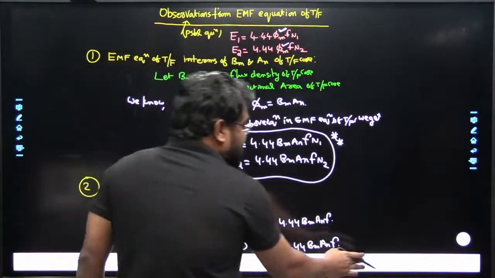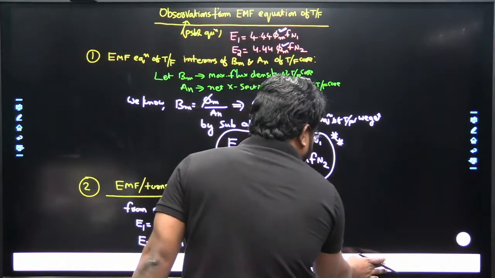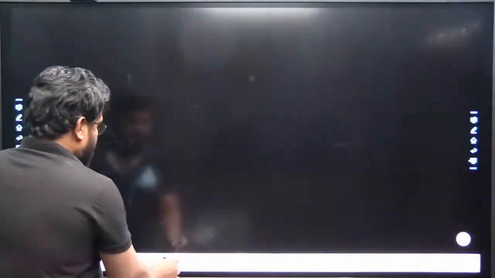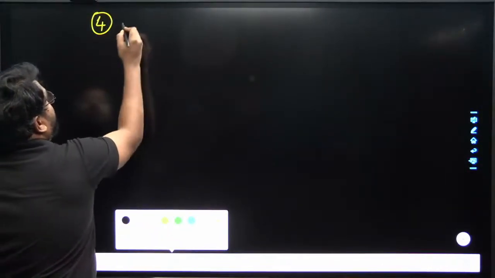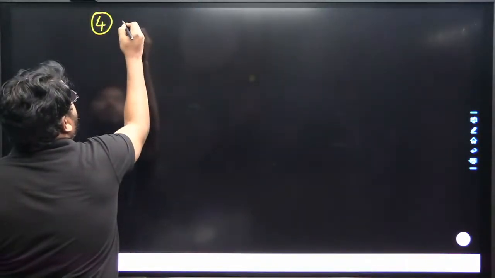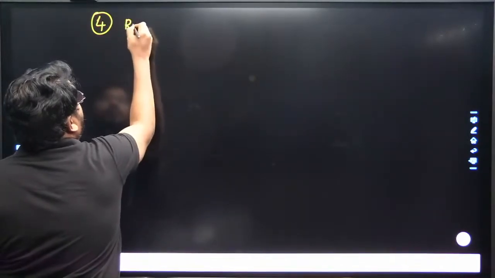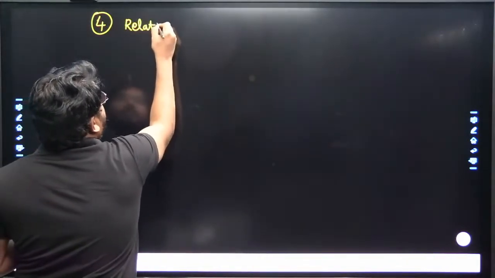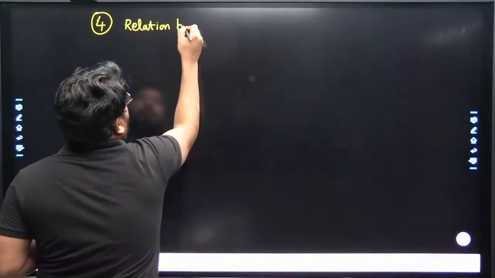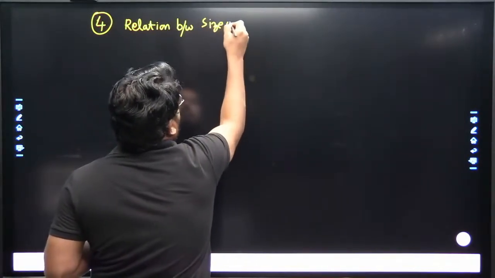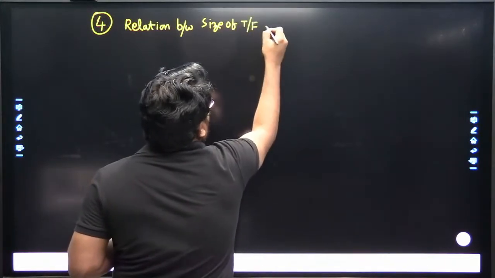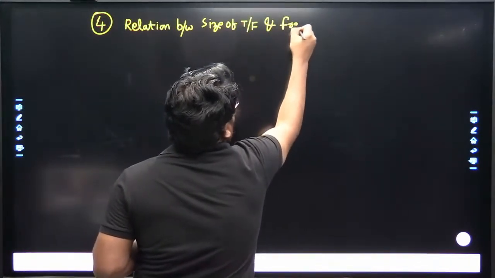Next, another observation. The fourth observation, or fourth possibility of a question, is the relation between the size of the transformer and the frequency of the transformer.